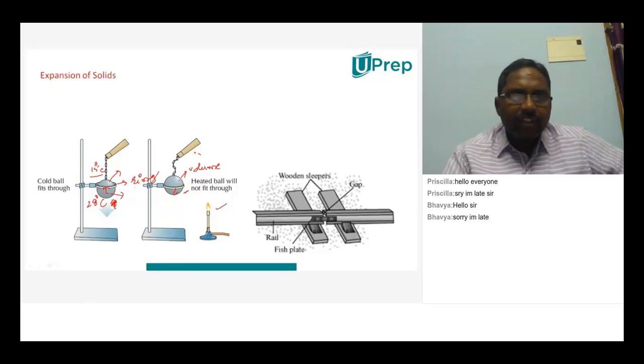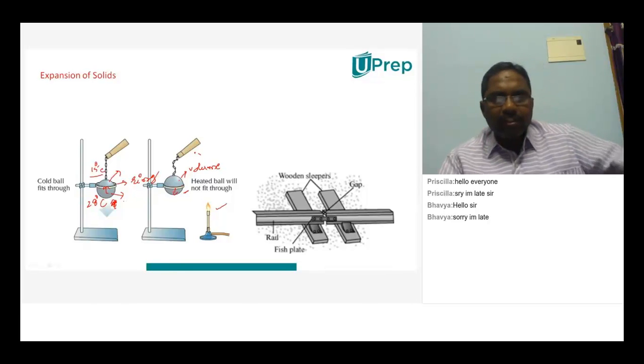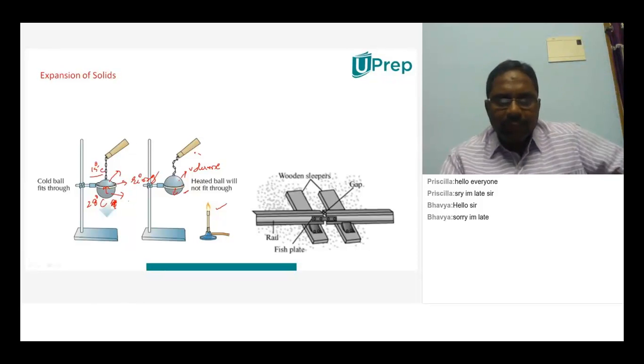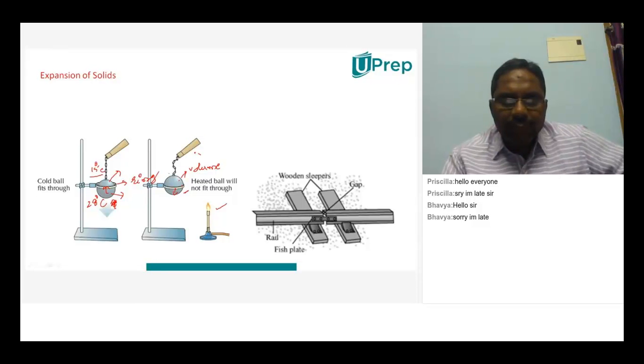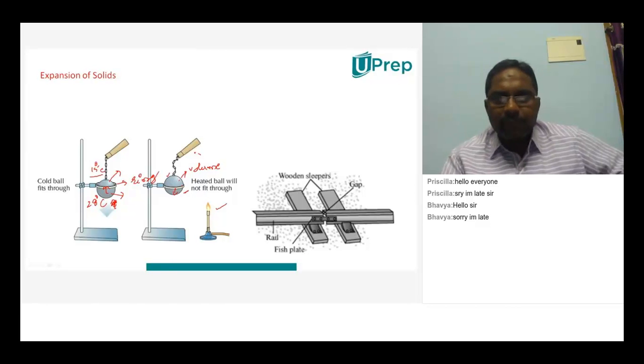Earlier it fitted because it was smaller than the ring, so it went through. But when you heat it, it will expand and thereby will not fit into this ring. So expansion occurred here, or not? Yes, sir. So this expansion you can observe.